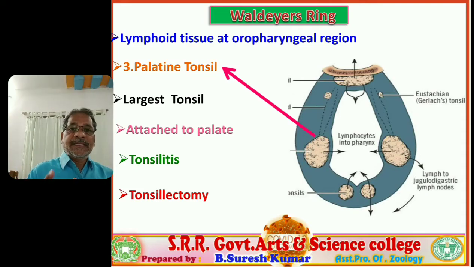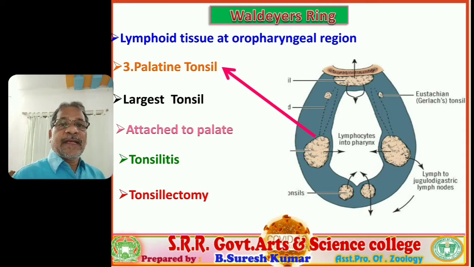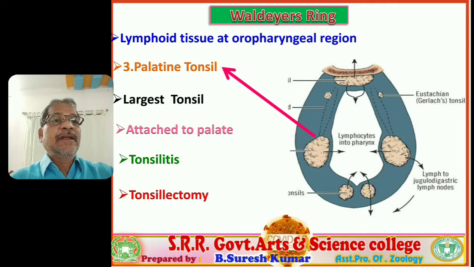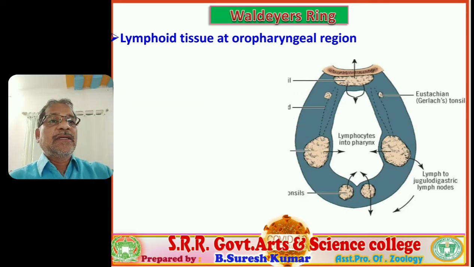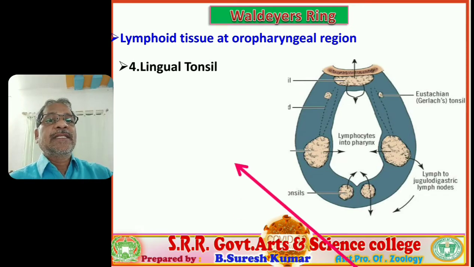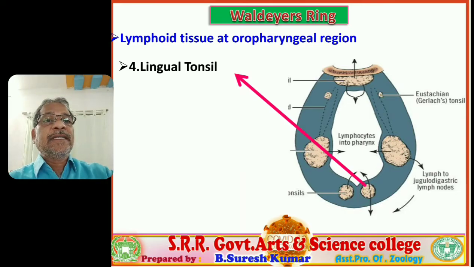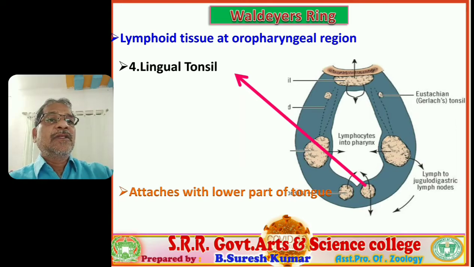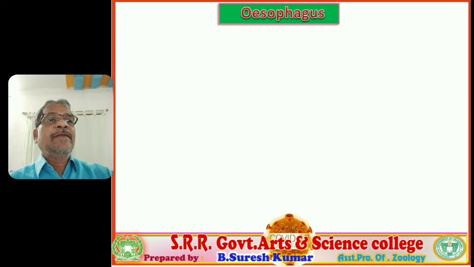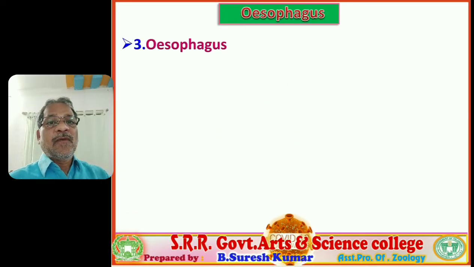Okay. The largest lymphoid organs of Waldeyer's ring are the palatine tonsils. Right. Next, the last and final lymphoid group, the lingual tonsil. Lingual means tongue. So at the floor of the tongue they are seated, one pair, one on either side, at the lower part of the tongue. So with this, we finished all four variants of lymphoid organs concerned with Waldeyer's ring.